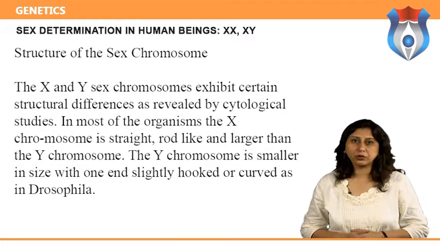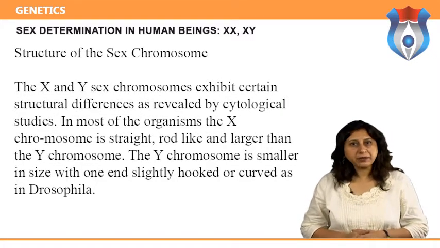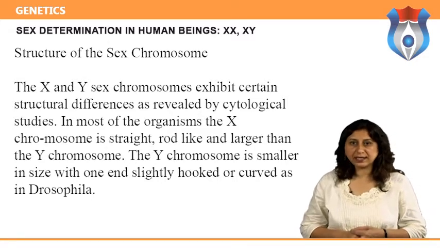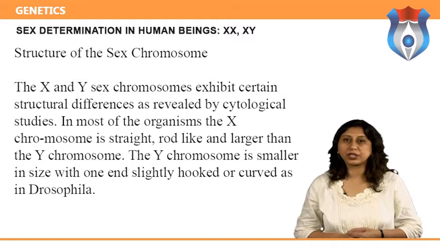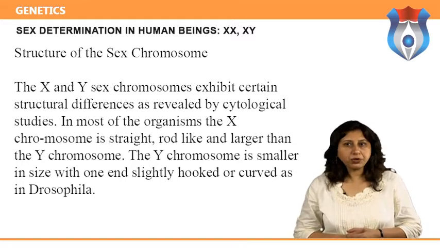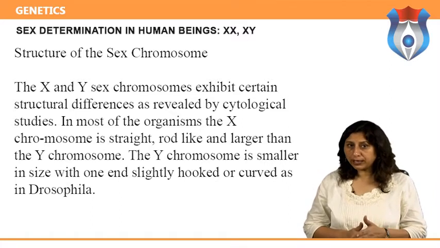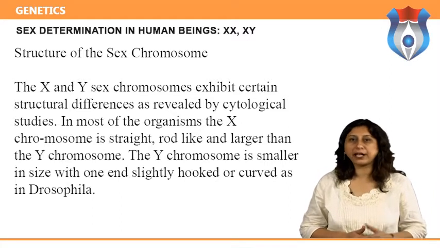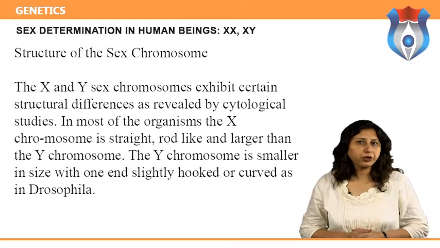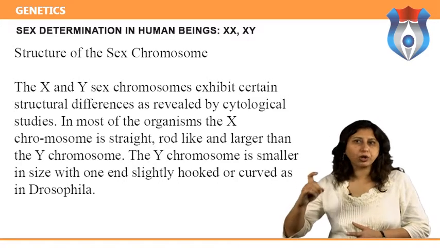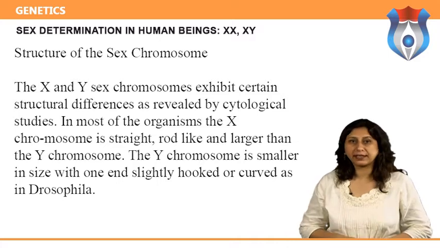Structure of the sex chromosome. The X and Y sex chromosomes exhibit certain structural differences as revealed by cytological studies. In most organisms, the X chromosome is straight, rod-like and larger than the Y chromosome. The Y chromosome is smaller in size with one end slightly hooked or curved, as in Drosophila.